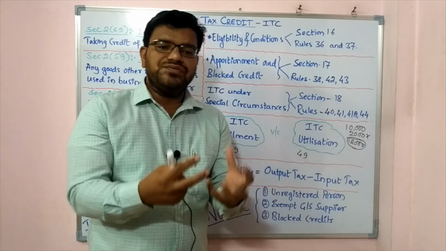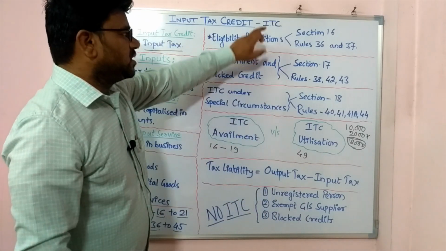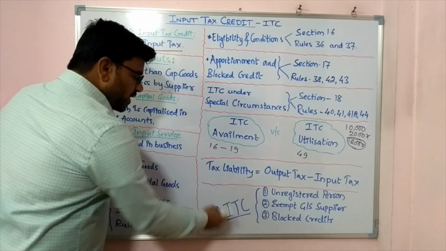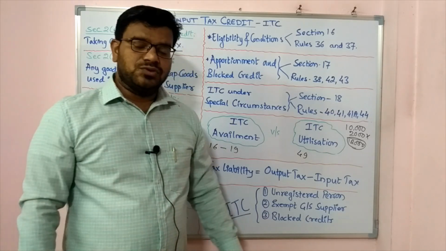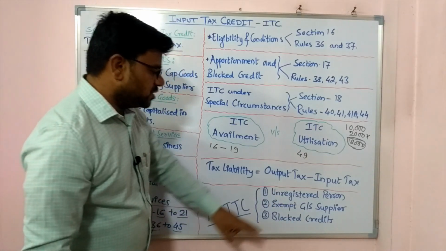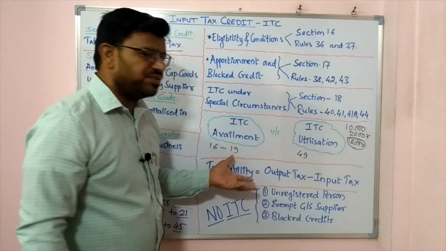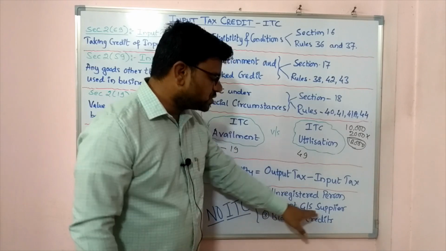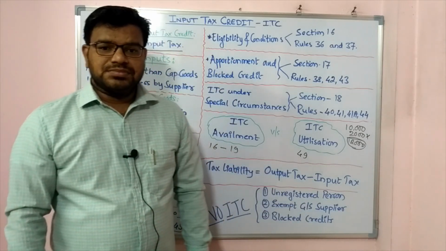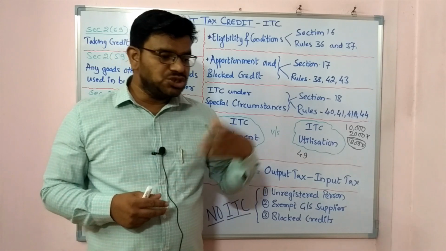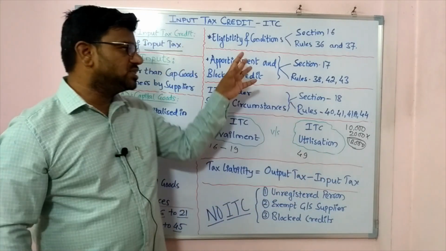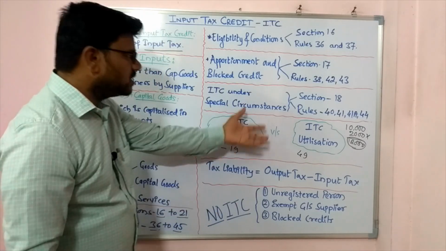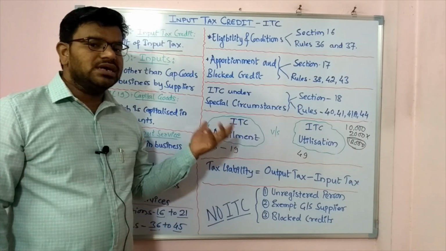The same has been modified and redefined in the name of ITC, input tax credit. Hope this is understood. No ITC for these three things, for these three persons. See, if you are not registered, how can you get the benefit? Right? Exempt supplies, exempt goods or services supplier. So if I am supplying such goods and services which are exempt in the GST, I need not take registration. If I am not taking registration, friends, how can I get the ITC?